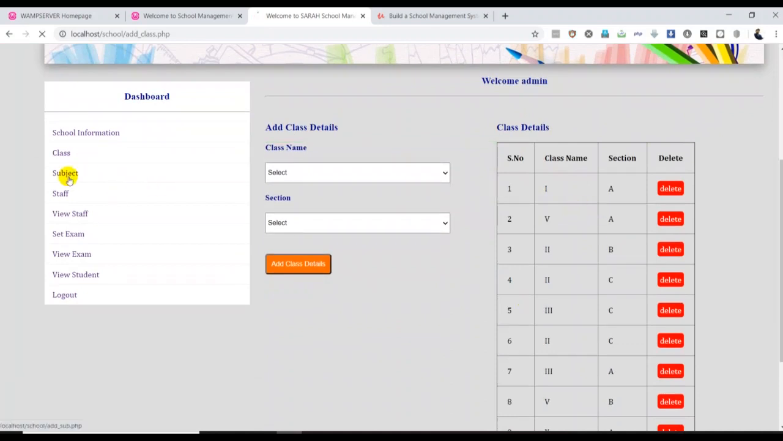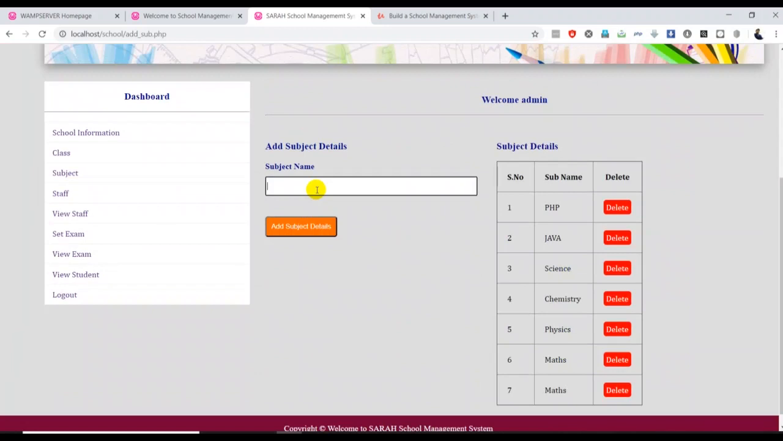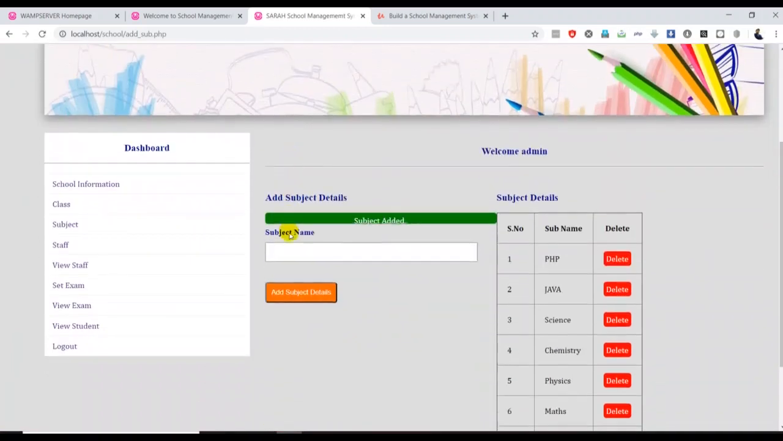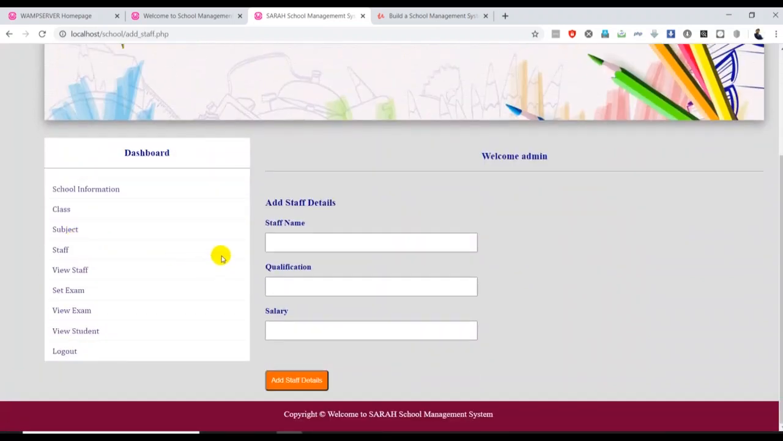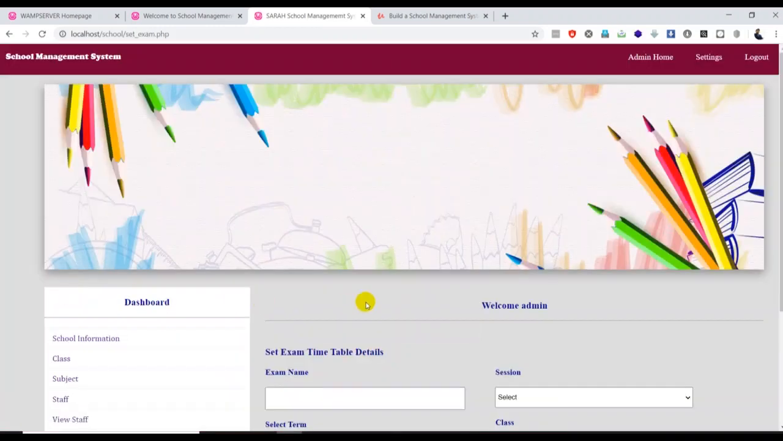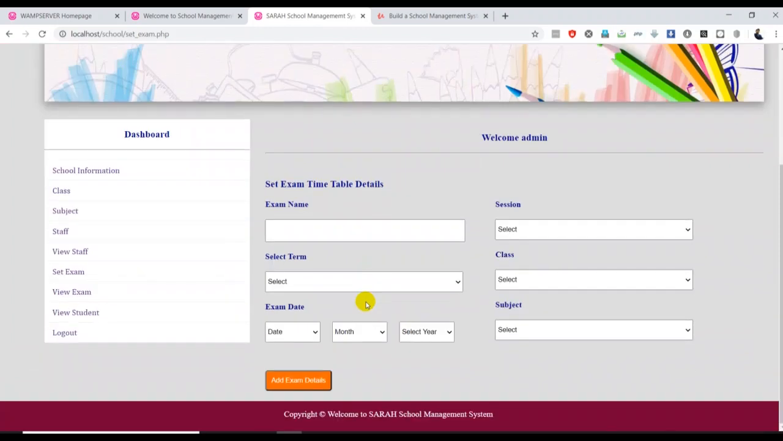Then the admin can add a subject. You can put in any subject name, for example, maths. Click add subject. Then the admin adds the staff. They can get a username and password. I'll teach you how to do that from scratch. They can put in the staff name, qualification and salary. Then the admin can set the exam date for the students: the exam name, select the term, and the exam date. I will explain everything one by one, very clearly.